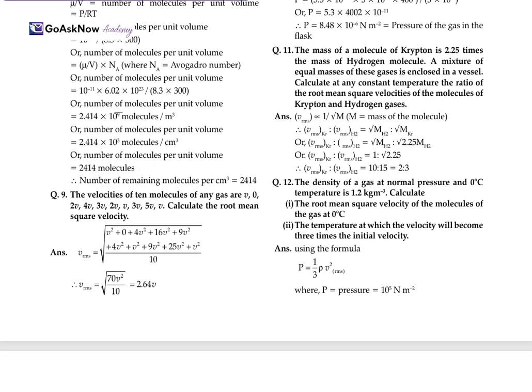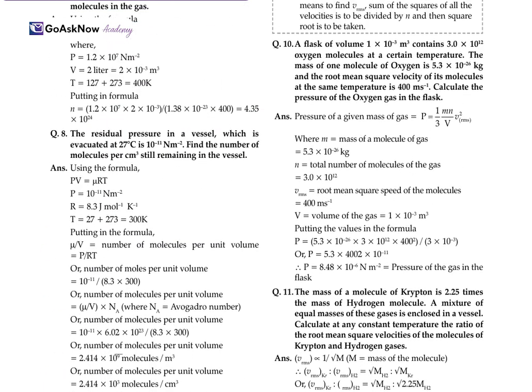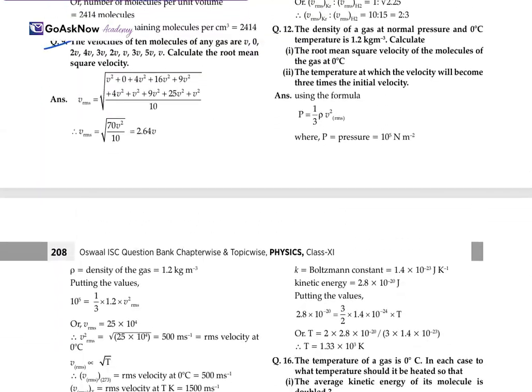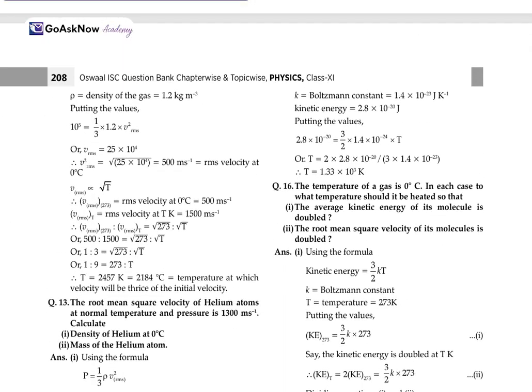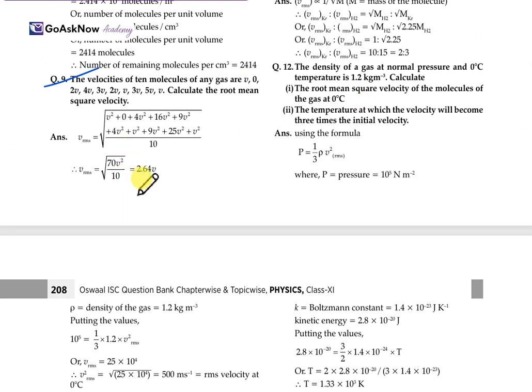Now, another question: the velocities of 10 molecules of a gas are 0, V, 2V, 4V, 2V, V, 3V, 5V. So calculate the root mean square velocity. We have the formula Vrms is equal to the square root of (V square plus 0 plus 4V square plus 16V square and so on) divided by 10. When we solve it, we get Vrms is equal to the square root of 70V square upon 10, which is equal to 2.64 V. So this is the value of Vrms, the calculated root mean square velocity.